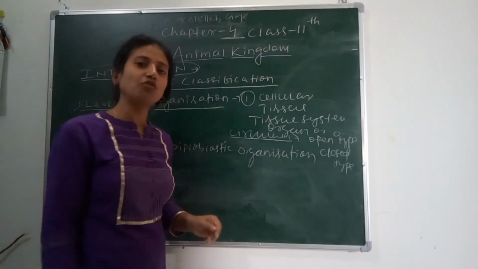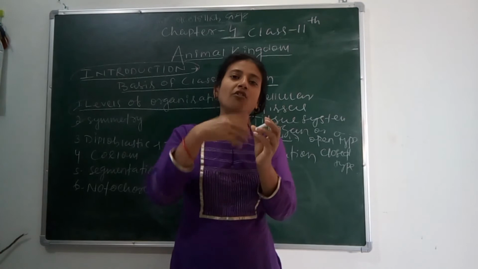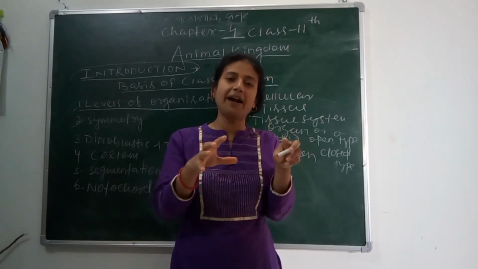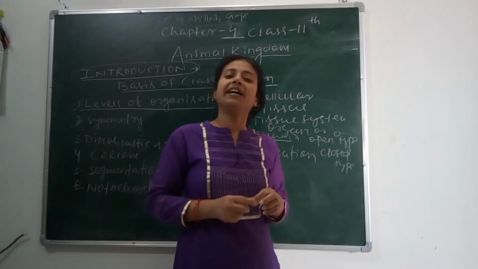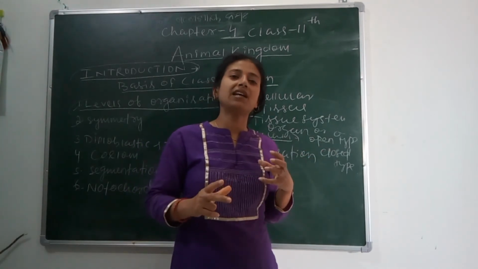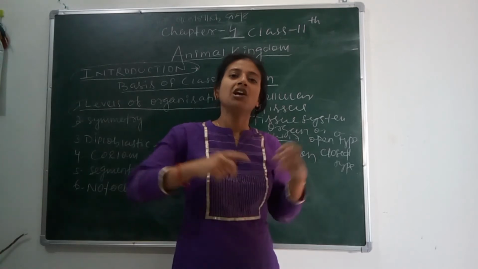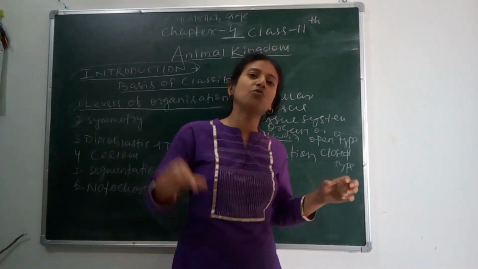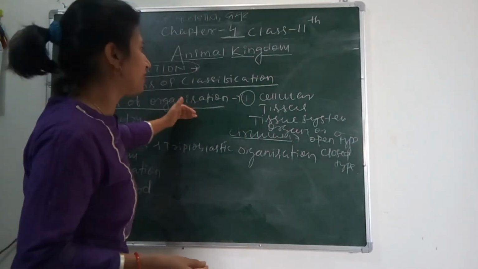Open type and closed type. In open type, simply the heart pumps the blood and the organs present near that part get bathed in that blood. But in case of closed type, particular blood vessels are present, like your arteries, veins and blood capillaries, which collect the blood and transport it to different parts of the body. So this comes under level of organization.